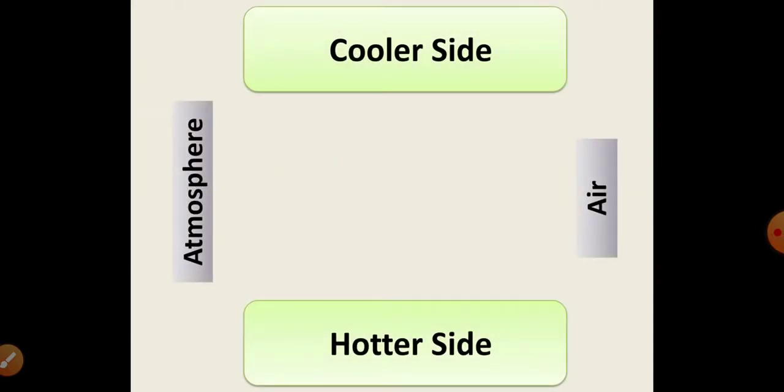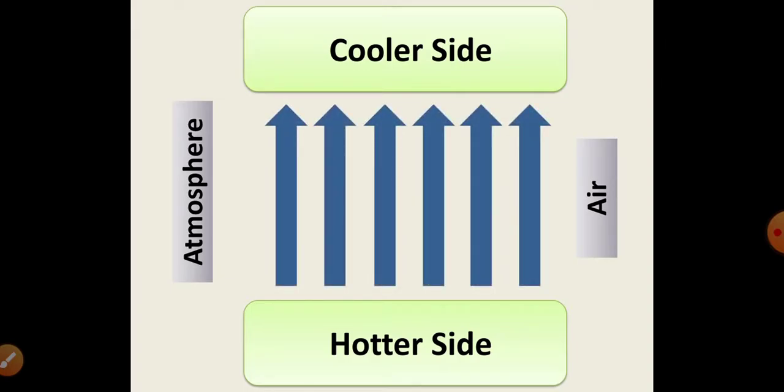Starting with, we will be seeing an important concept which will be used throughout this video. The solar radiation heats the Earth's surface and atmosphere unevenly. This difference in the temperature leads to the movement of air, which is called the wind. Always the wind moves from the hotter surface to the cooler surface.